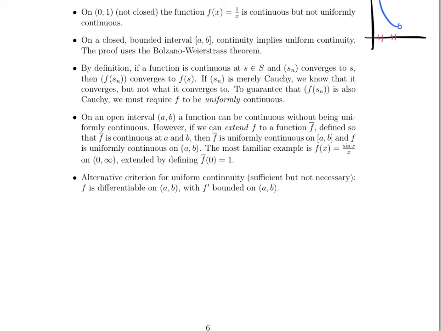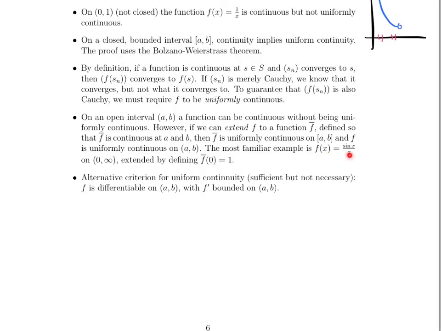Here's another interesting point: if we have a function defined on an open interval, it can be continuous without being uniformly continuous. We've seen that already a bit, but note that if we can extend the function f to a function f bar, that's what we're going to call it, defined so that f bar is continuous at these endpoints that are not originally included in the open interval on which the function is defined, then f bar is uniformly continuous on the closed interval from a to b, and f is uniformly continuous on the open interval from a to b.